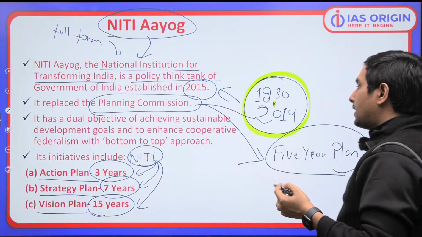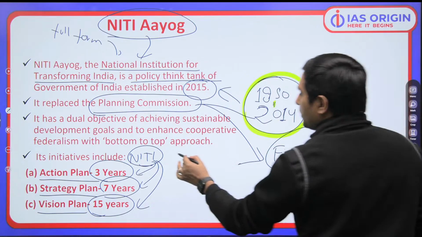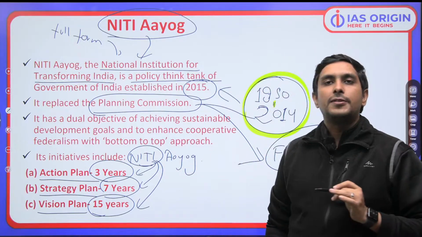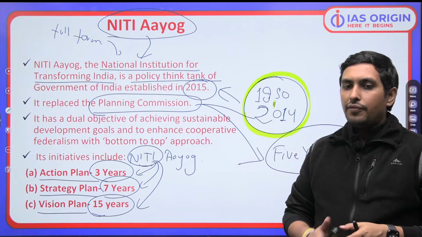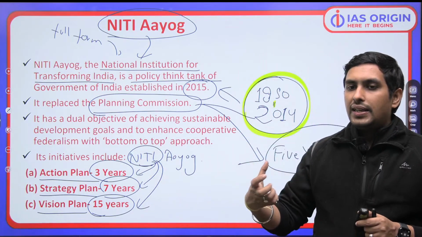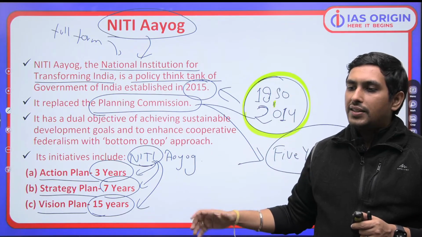So what was Planning Commission doing? Planning Commission was making only one plan, that is 5-year plan. But what is Niti Aayog's approach? Niti Aayog is coming up with 3 different plans. One is very short term plan, one is medium term and one is long term. So remember this thing, that ultimately we have to make short term planning, medium term planning and long term planning strategy.